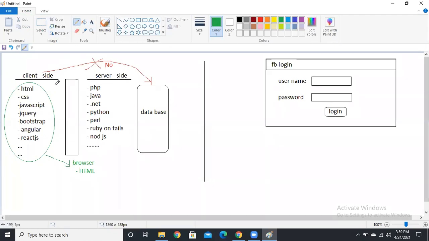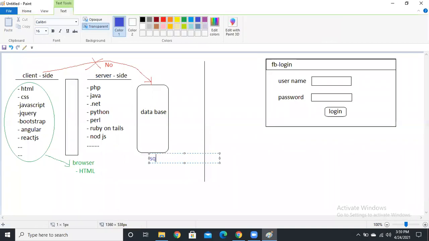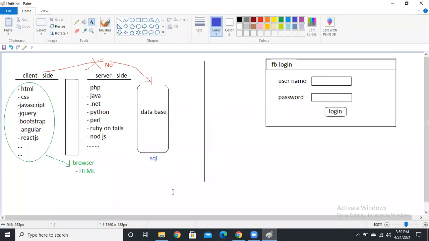So that's why, guys, suppose you want to integrate CSS now, the browser understands only HTML. And the database understands only SQL, that structured query language, right? So that's why they won't interact directly, guys. Why? Because the browser can't understand that query language. Even if you want to integrate CSS, even CSS also won't be understood. That CSS file also we need to integrate into the HTML file only. Even JavaScript in HTML, even jQuery in HTML, even Angular, Bootstrap, everything we are going to integrate into the HTML. Why? Because the browser understands only HTML.